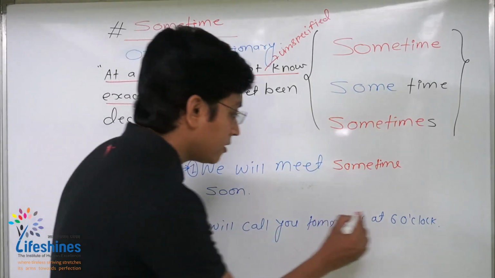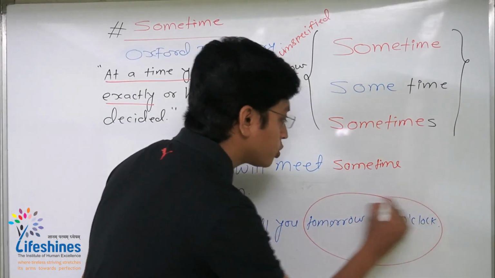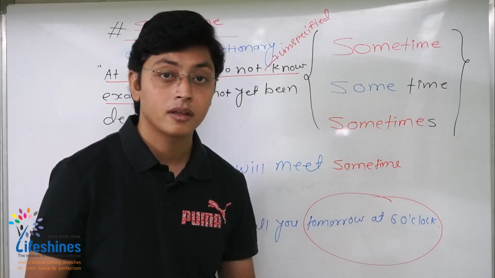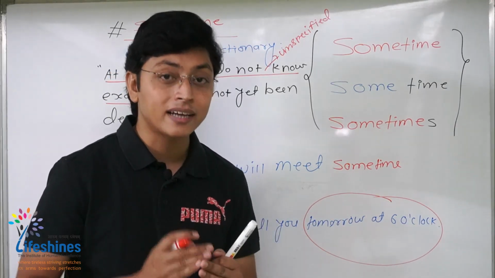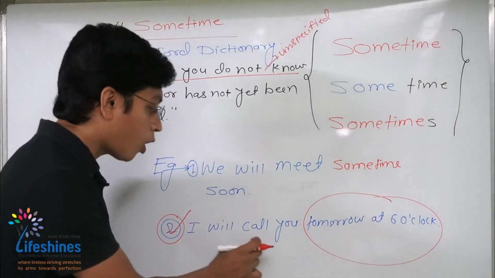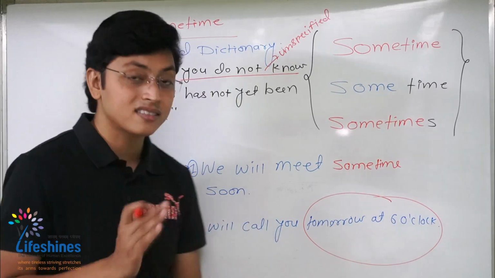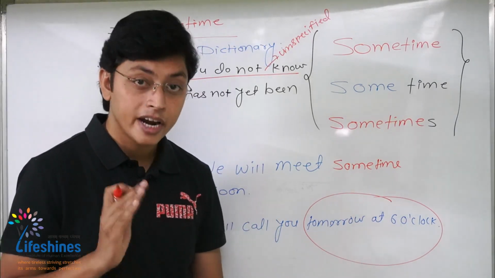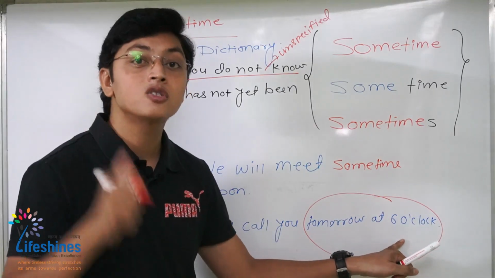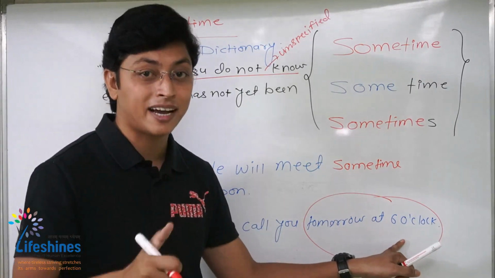When I say I will call you tomorrow at 6 o'clock, the time is specified. The thing that I'm going to do, that is make a call, has been decided. I'm going to call you tomorrow at 6 o'clock. So this is a specified point in time.